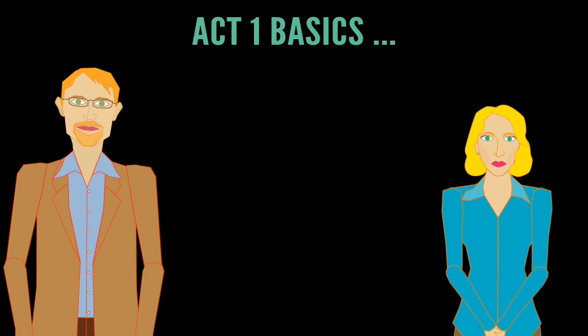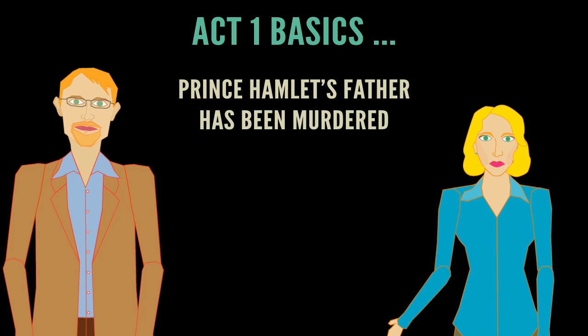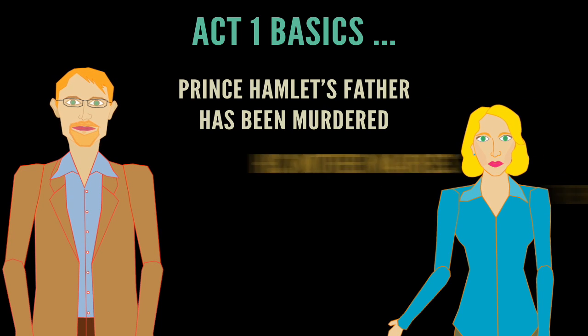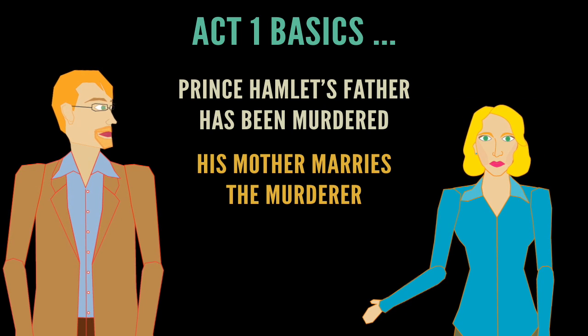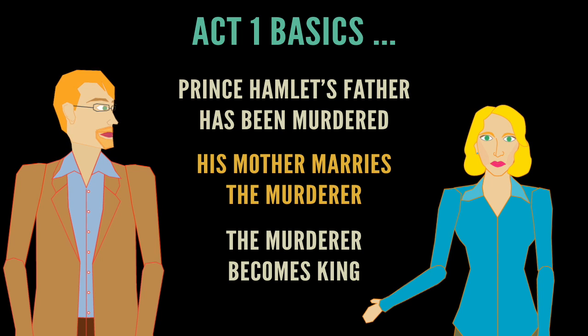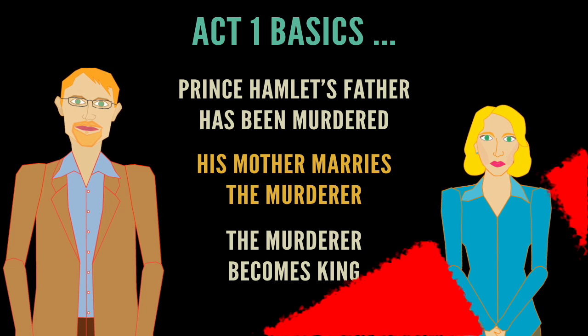In Act 1, Shakespeare establishes the basic premise of the play. Hamlet is a royal prince whose father's been murdered. His mother hastily remarries the murderer, who then becomes the new king. Hamlet is called upon to take revenge.